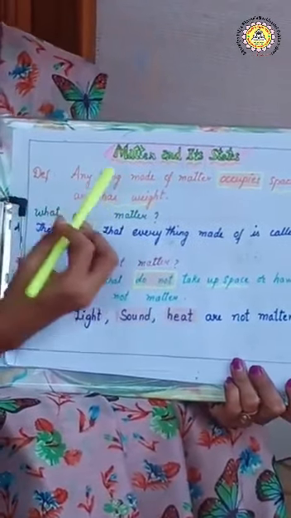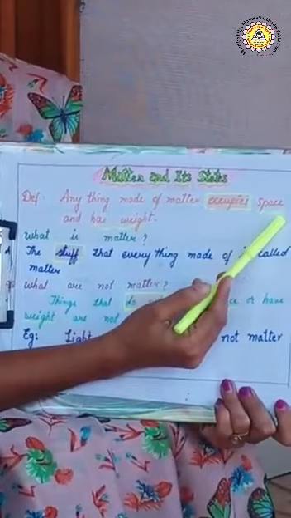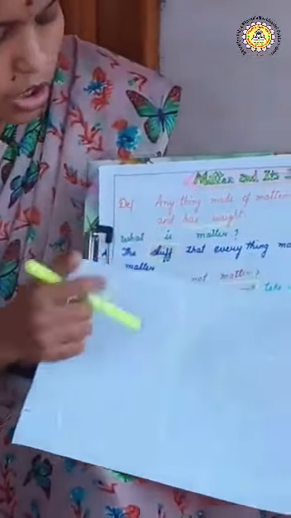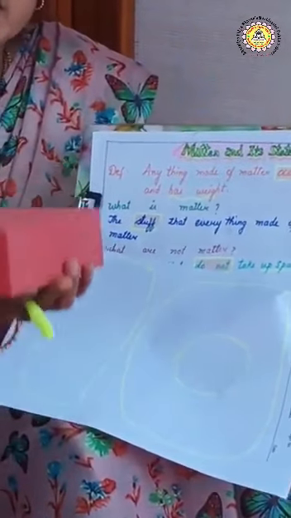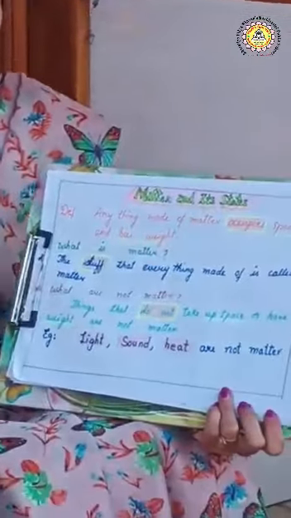By seeing two things. What is that? See here. Anything made up of matter occupies space. The sponge will be occupying some space. And when you carry it, you will be having the weight also. Occupies space and has weight is called matter.